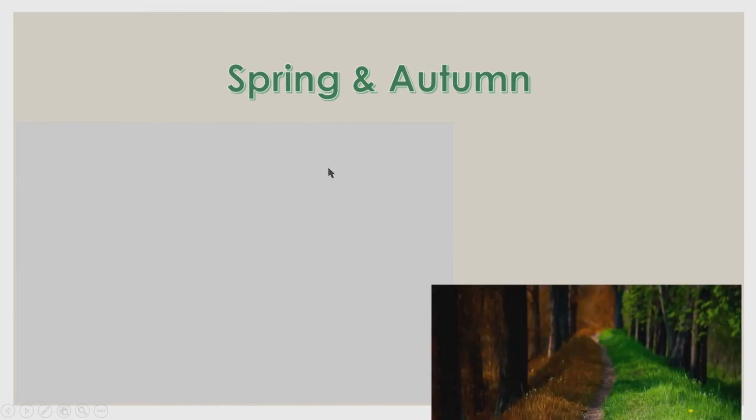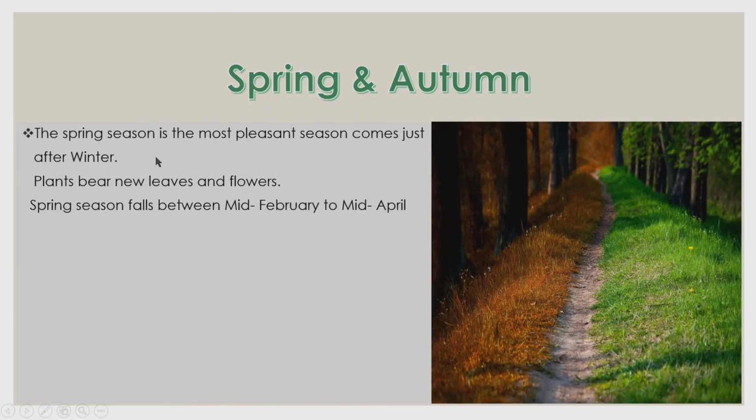Next, spring and autumn. The spring season is the most pleasant season, comes just after winter. In this season, plants bear new leaves and flowers. This season falls between mid-February to mid-April.